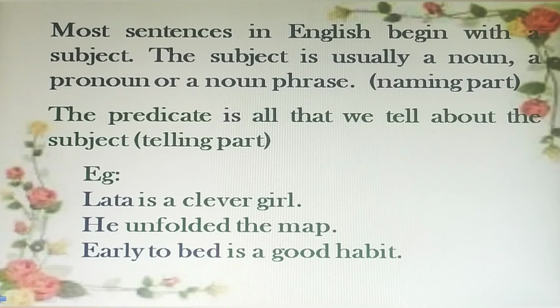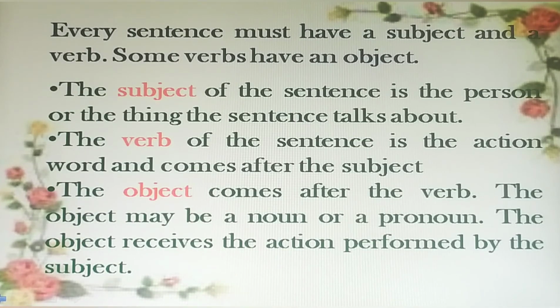Early to bed is a good habit. Early to bed is a noun phrase. It is the subject in this sentence. Is a good habit is the predicate. Every sentence must have a subject and a verb. Some verbs have an object.